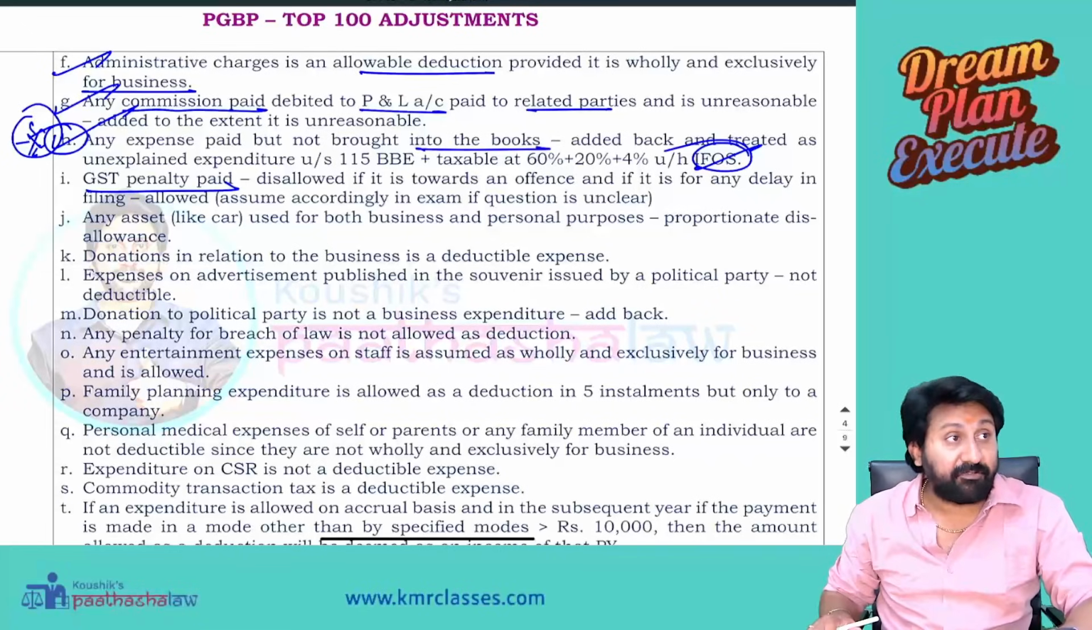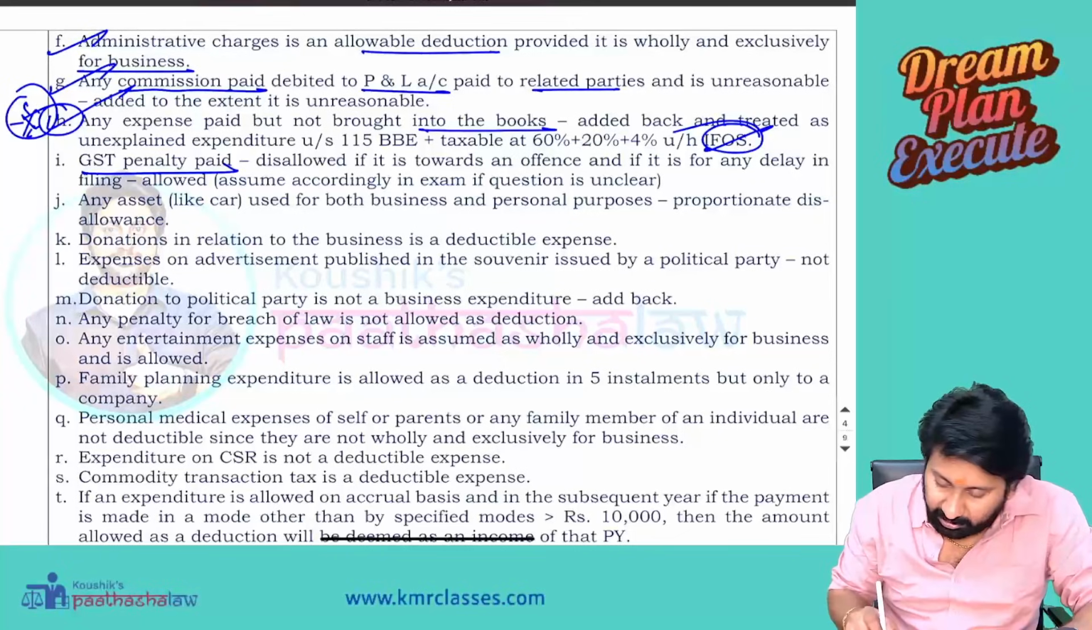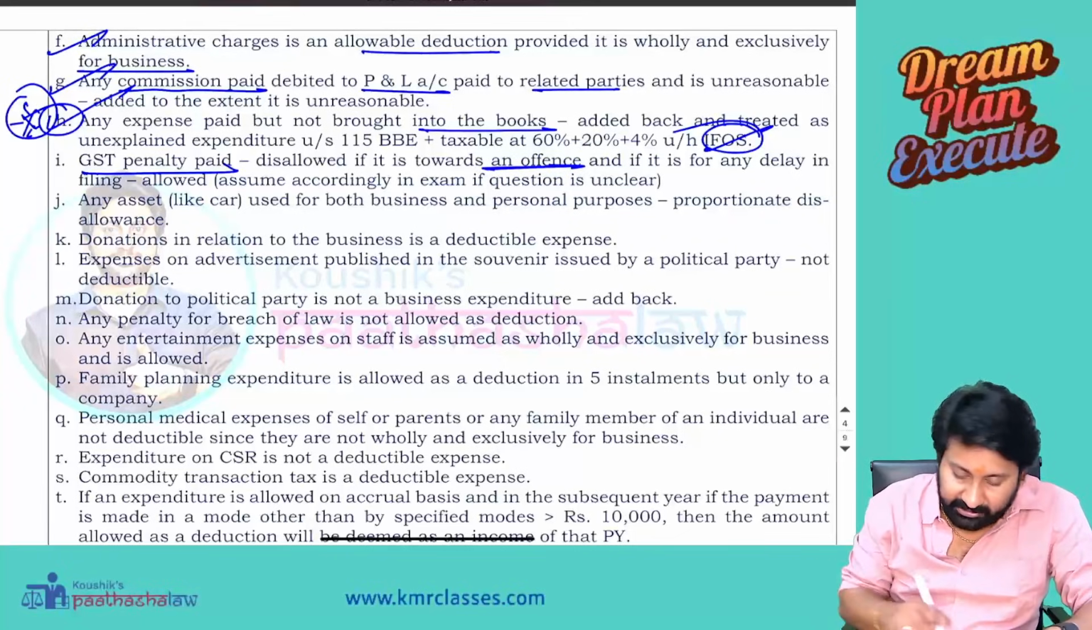But if it is for an offense committed, it's not allowed as a deduction. GST penalty paid is disallowed if it is towards an offense. If it is only delay in filing, then it is allowed as a deduction.